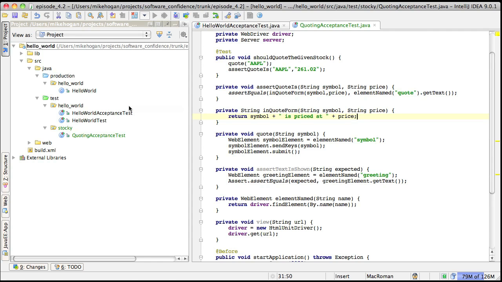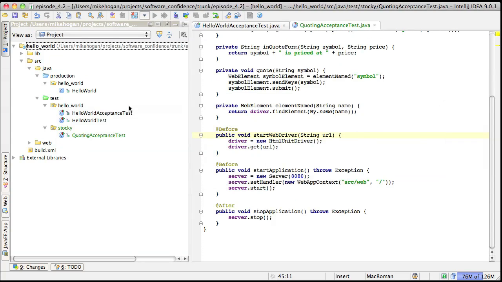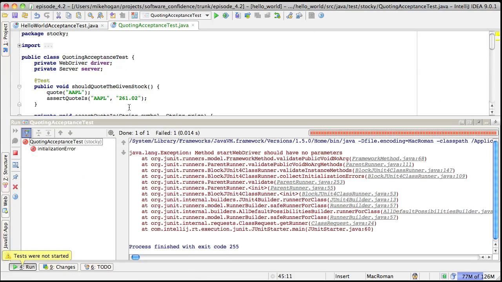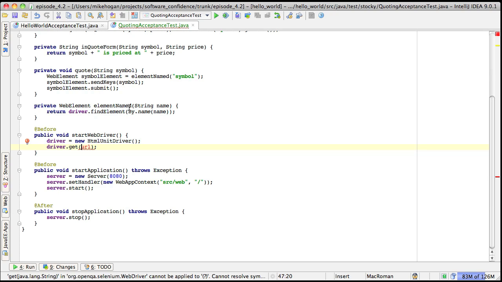Time for some cleanup. This isn't needed. Neither is this view method. However, some of it is. We still need to boot WebDriver, so let's repurpose the method to do what we need. Start WebDriver before the test starts. Reformat code, and I think we might be ready to run. Oops, I left the parameter for the old view method behind. Right, yank it, and now I have to think, what URL do I point WebDriver at? Jetty is still being booted at localhost 8080, so I'll point it at that and try again.